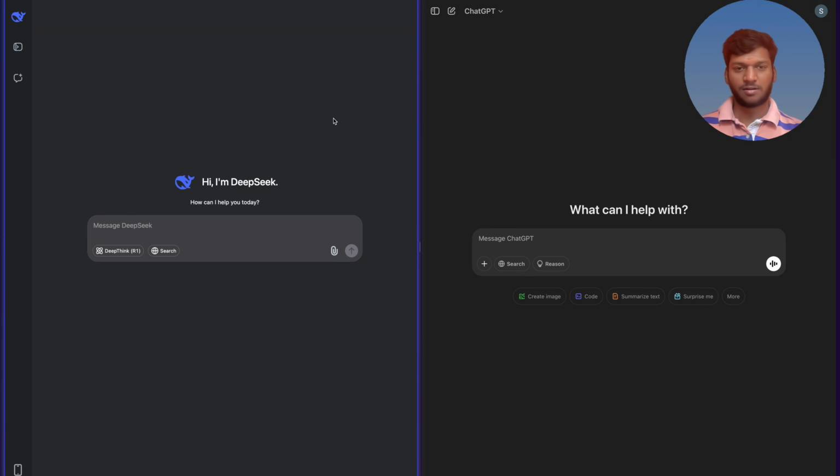Hi all. Today, as you can see from the screen itself, you would have known what I'm going to do. I'm just going to compare DeepSeek with ChatGPT. This morning, ChatGPT released an O3 mini model, which is a reasoning model.